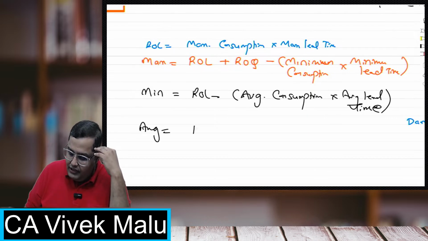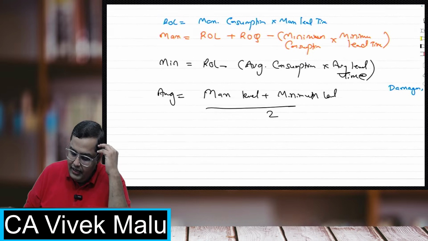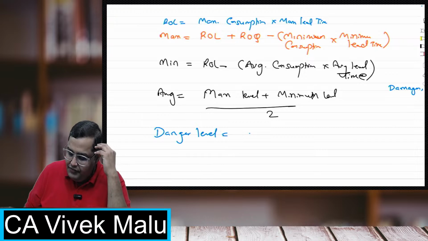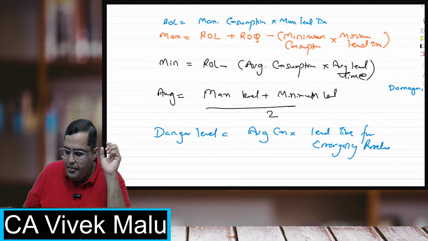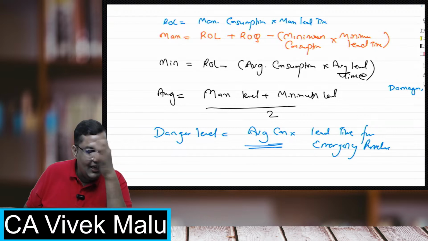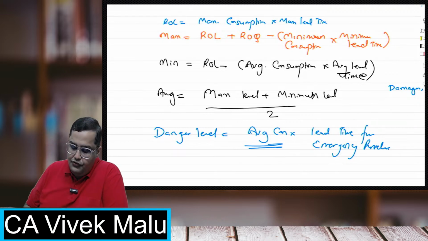Average level, the formula is maximum level plus minimum level upon 2. So average is the easiest. And the last is danger level. In danger level, we normally use average consumption into lead time for emergency purchases. In some cases, we can use minimum consumption instead of average consumption. So these are the various formulas for the levels.